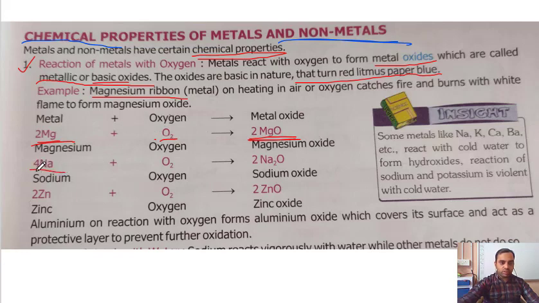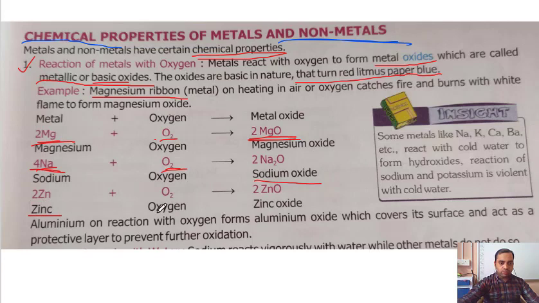Then sodium. Sodium, when it is open to air, will react with oxygen and form sodium oxide. Now see, magnesium, magnesium oxide. Sodium, sodium oxide. Here oxygen is added to the metal.